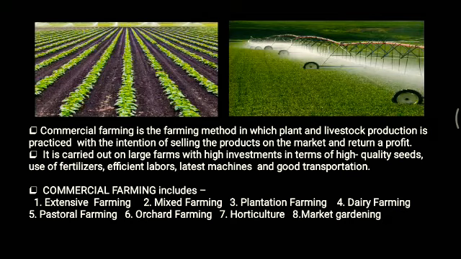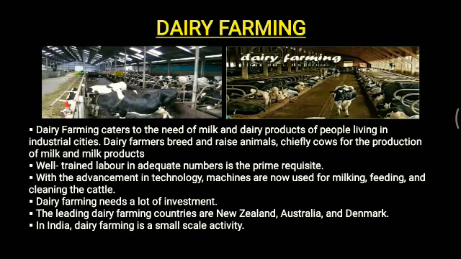So first of all we have dairy farming. Now as we know, dairy farming is related to milk and different kinds of milk products. Dairy farming caters to the need of milk and dairy products of people living in different kinds of industrial cities. What happens is dairy farmers breed and raise animals, chiefly cows, for the production of milk and milk products.